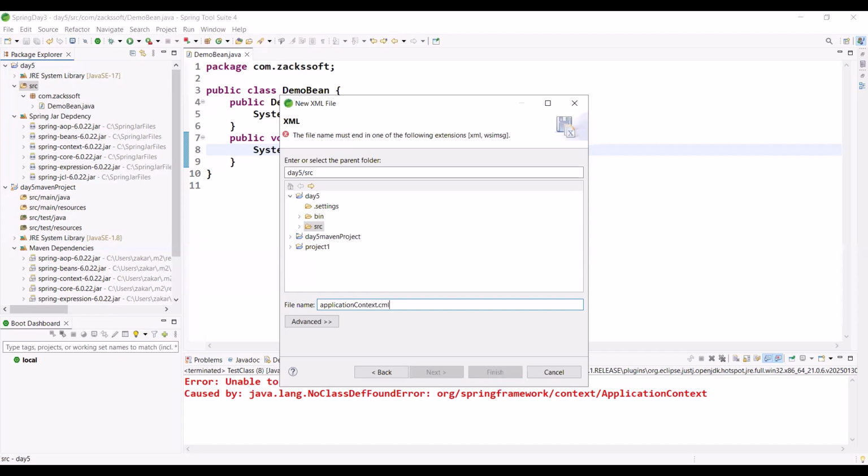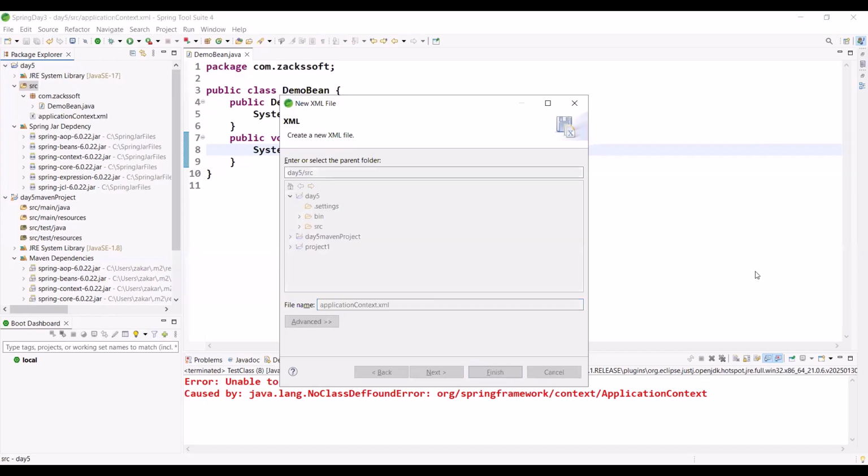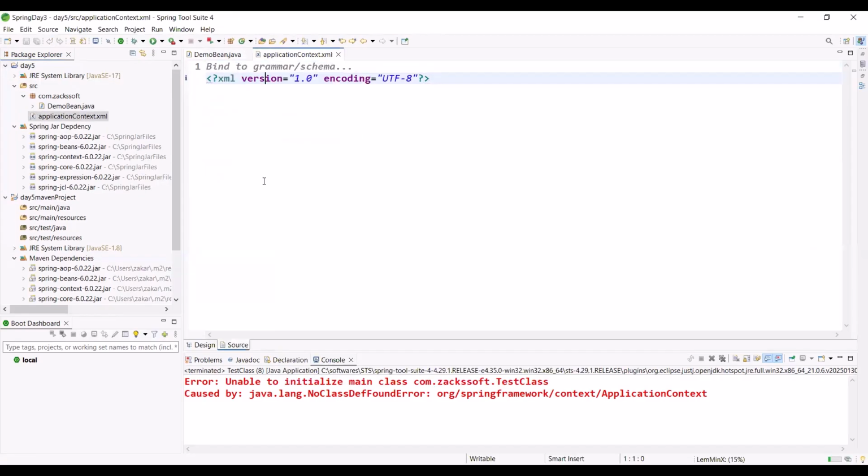I have created this XML file. Sorry, sir, before we created the XML file in the resources directory. Good question.